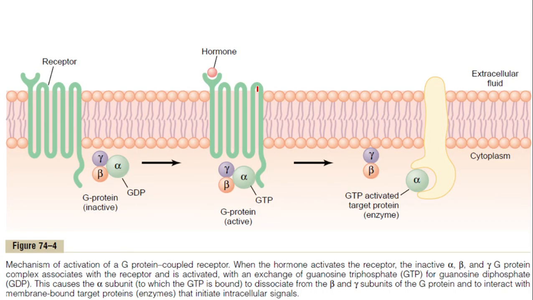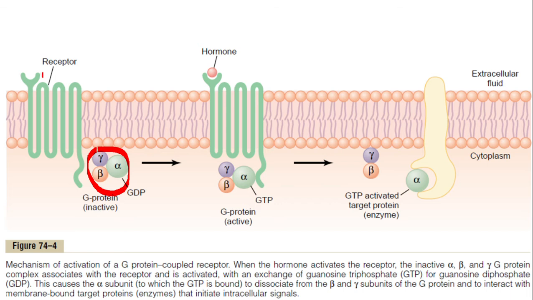This is the example. What you see here is a membrane of a cell, and this part is actually the receptor, the membrane receptor, and this receptor has a domain outside the membrane with which the hormone is to bind, and it has a domain inside the membrane with which a G protein is actually interacting.